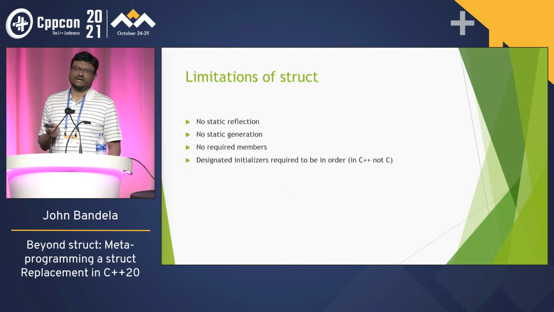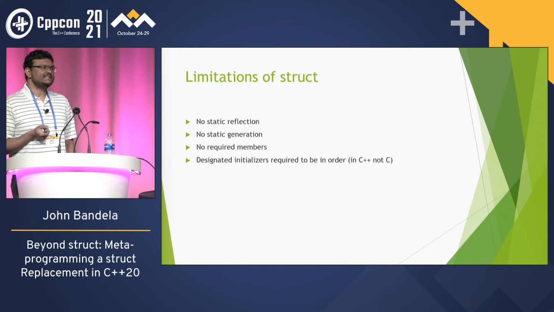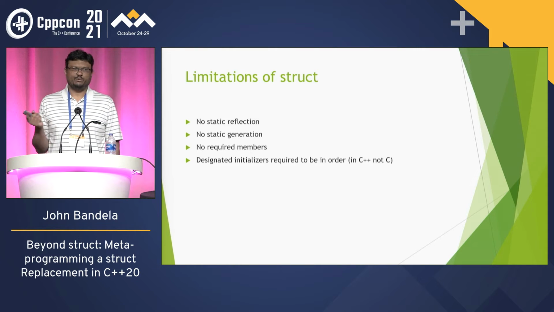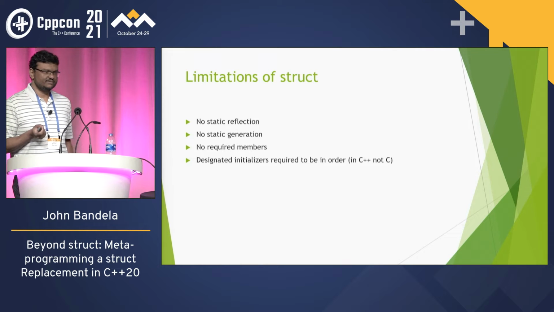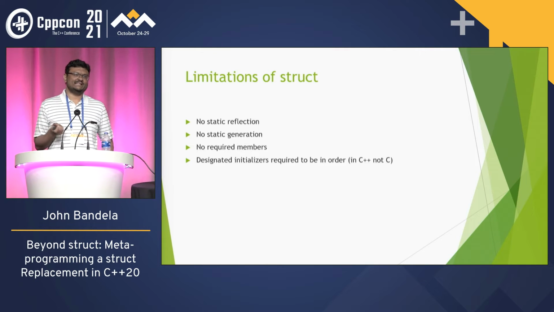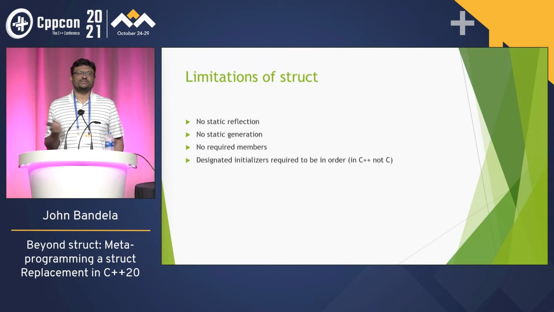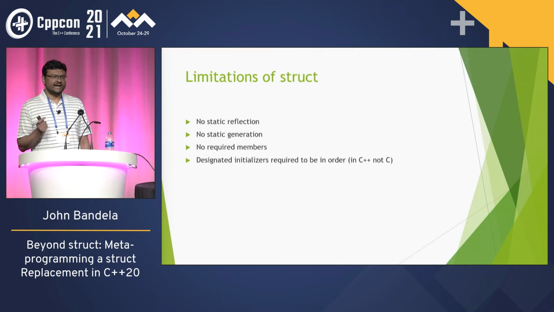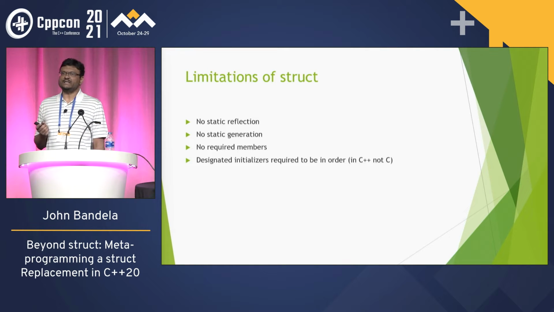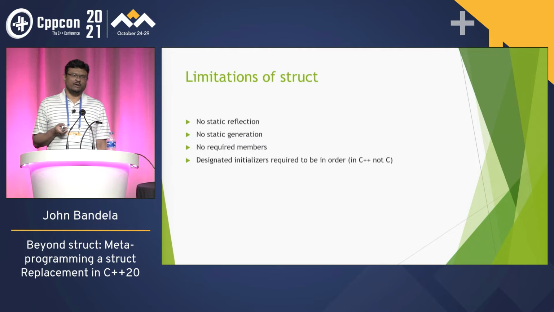What can't I do with a struct? Well, unfortunately, we don't have static reflection. People here in the audience, I'm sure, have a better idea of when we might get it. I don't think it's C++23. We don't have static generation, which is not just looking at a struct, but asking, can we generate a struct? And then two minor things: no required members, and designated initializers are required to be in the order of declaration. That's a C++ thing, not a C thing. I don't know when that may be lifted.